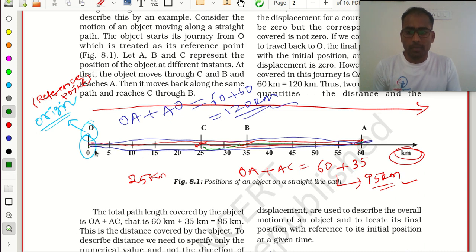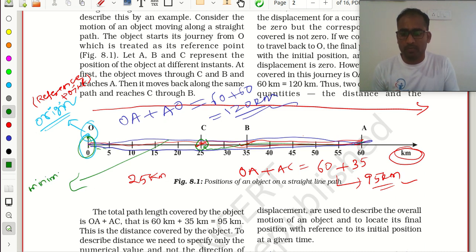No. See, my reference point is here, I am here. What is the distance here? 25. Yes. The minimum distance is 25 kilometers.